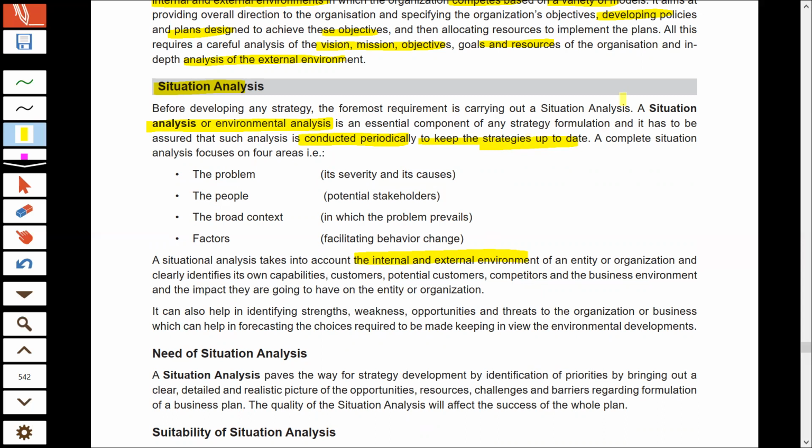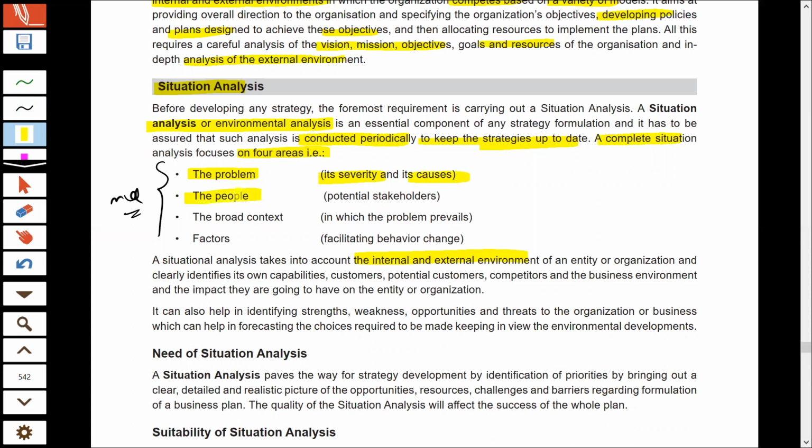Now, the situation analysis focuses on four important areas. And you have to remember these four areas for your MCQ that may definitely come. The first area during the situation analysis is to focus on the problem. What is the problem that the organization is facing at present? What is the severity of the problem? Whether the problem is very easy to solve or whether it is very difficult? And what is the root cause of that problem?